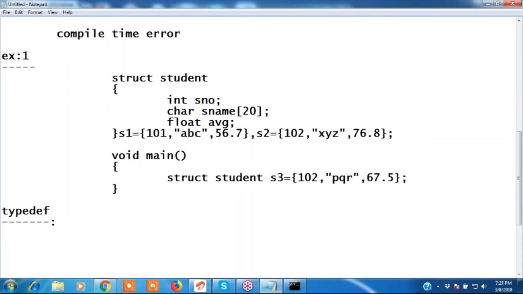What is typedef? Can anyone explain what is typedef?